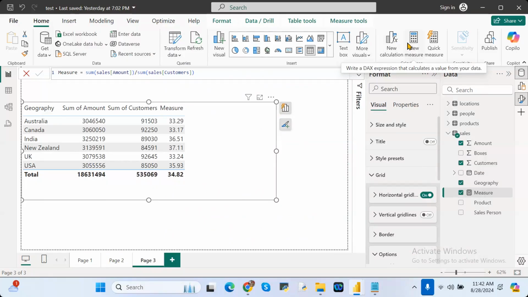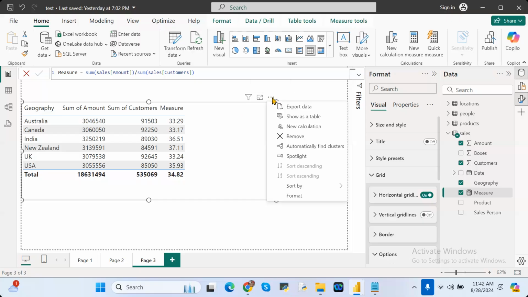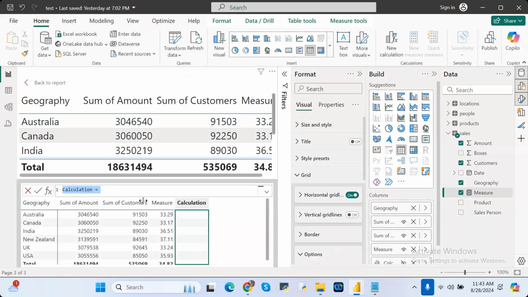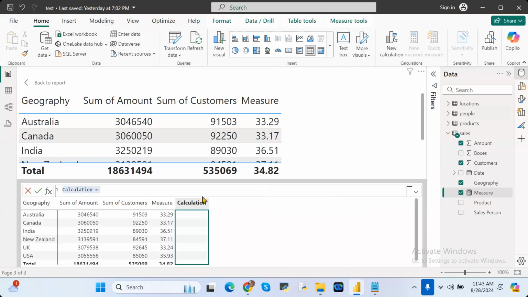Very, very important option in recent versions. See the beauty. After enabling this one, you want to calculate the division of these two, but we are writing some DAX function. Instead of a DAX function, see how simply we are creating that percentage-related one. You have to click on the three-dot button of this particular visual. You have an option called new calculation. See here, in new calculation, it automatically comes here.